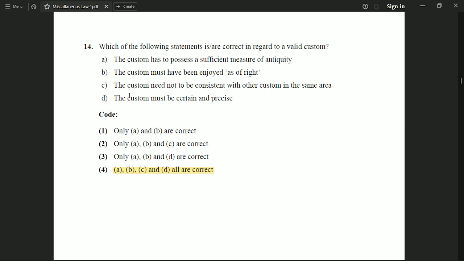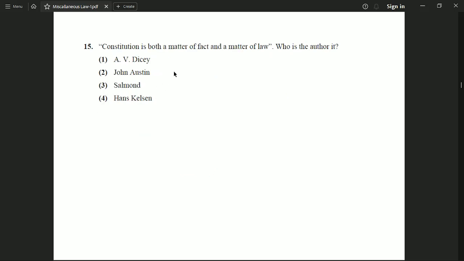Okay. Now the next question is, Constitution is both a matter of fact and a matter of law. This is a book, and who is the author of it? We have 4 options. Option number 1, A.V. Dicey. Option number 2, John Austin. Option number 3, Salmond. Option number 4, Hans Kelsen. And the correct option to this question is option number 1, A.V. Dicey is the author who has written the book Constitution is both a matter of fact and a matter of law.